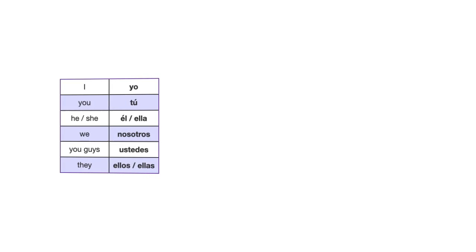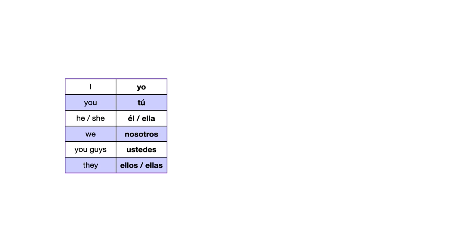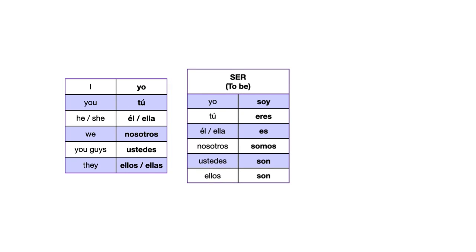To sum up what we have studied in this video, we have the personal pronouns. Yo, tú, él, ella, nosotros, ustedes, ellos, ellas. We have the verb to be. Yo soy, tú eres, él es, ella es, nosotros somos, ustedes son, ellos son.